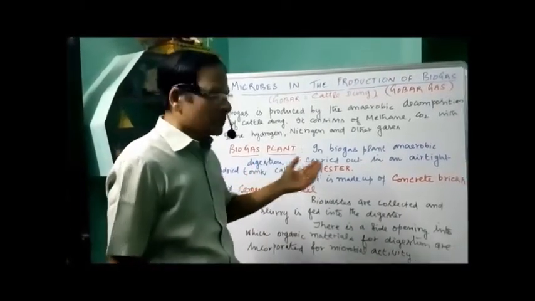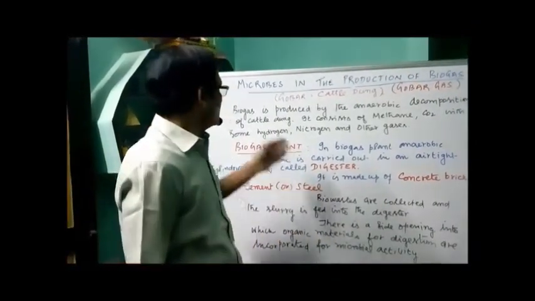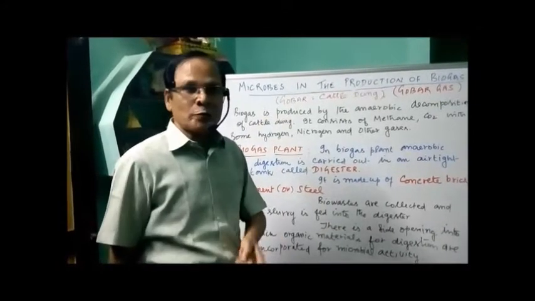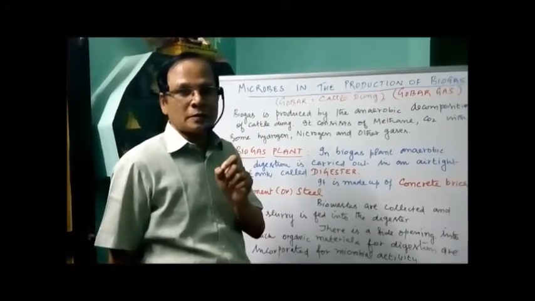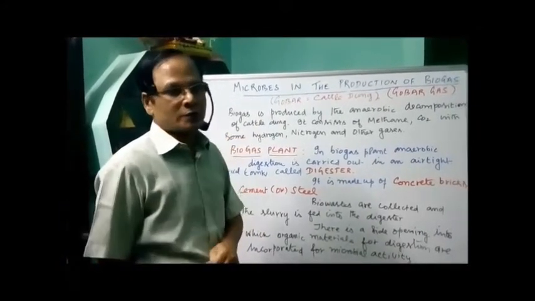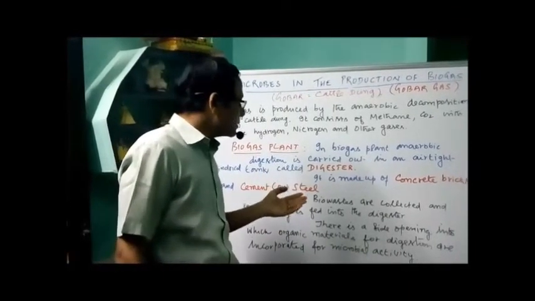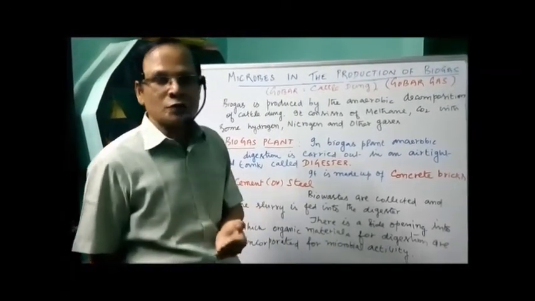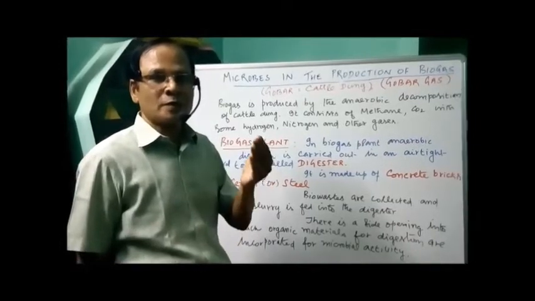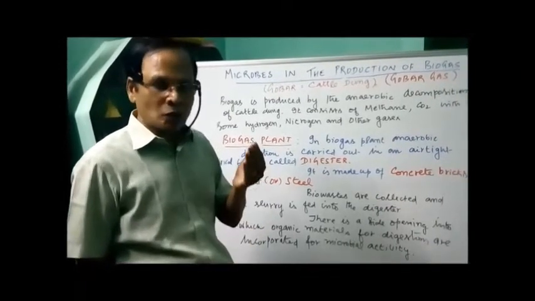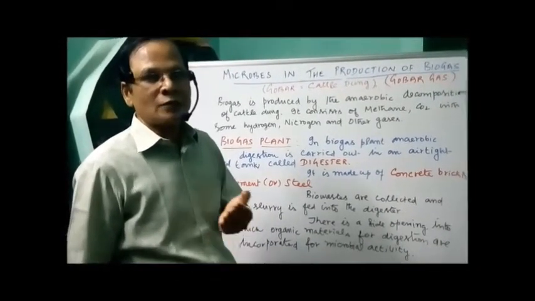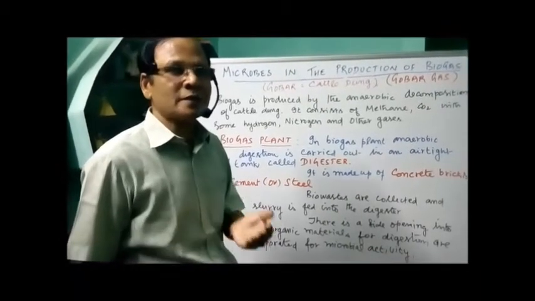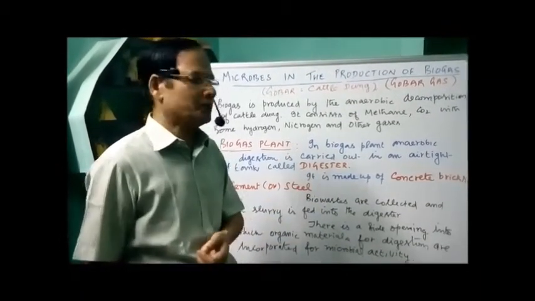As I explained earlier, biogas is produced by the anaerobic decomposition of cattle dung. That is the major process. As I described earlier, the composition of biogas consists primarily of methane and also carbon dioxide, with hydrogen and some other gases like nitrogen also.